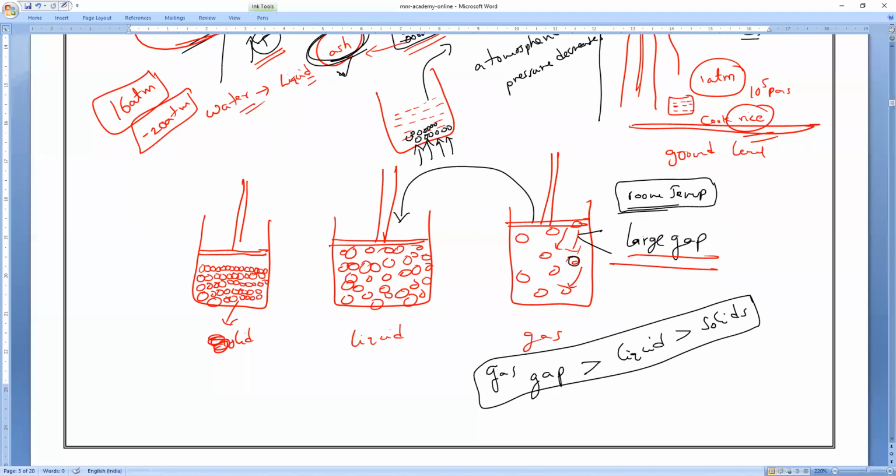Gas will be compressed into the liquid state, because when the particles come closer, the force of attraction increases. So the gaseous state changes into the liquid state when more pressure is applied. If you keep increasing the pressure further, the liquid will convert into solid.